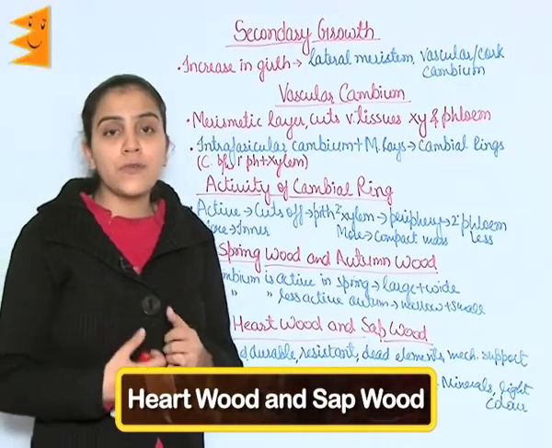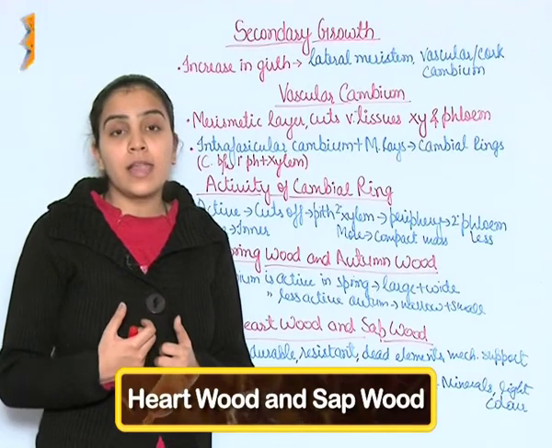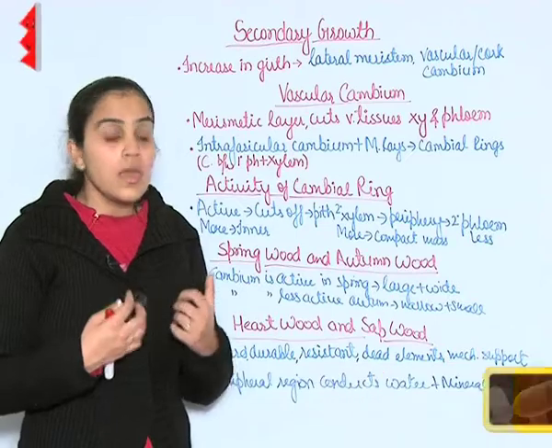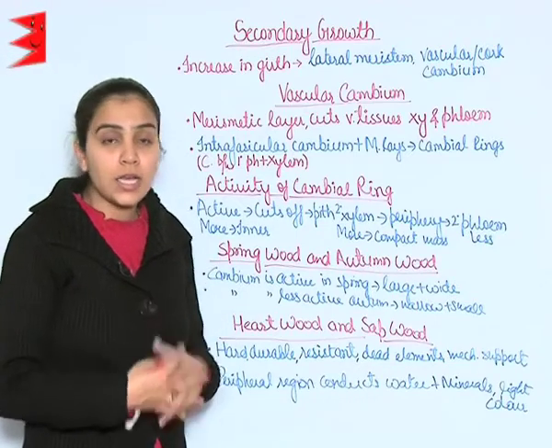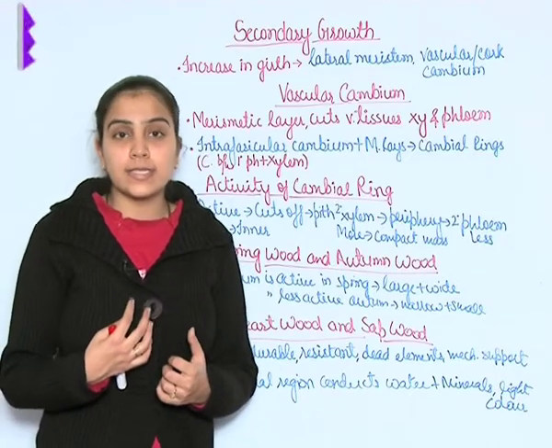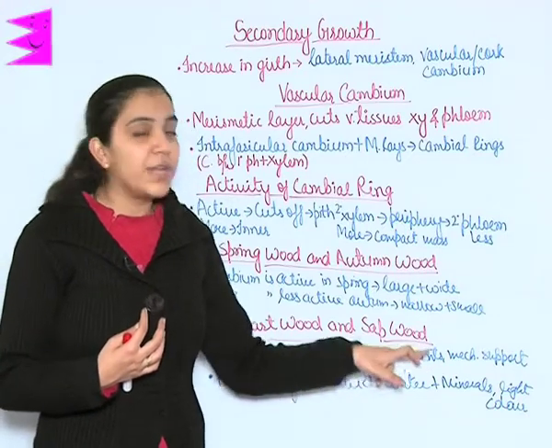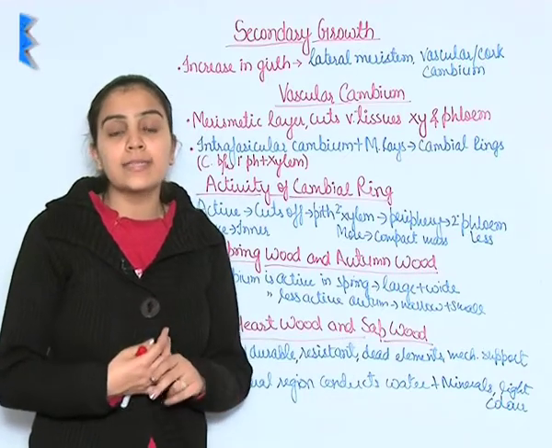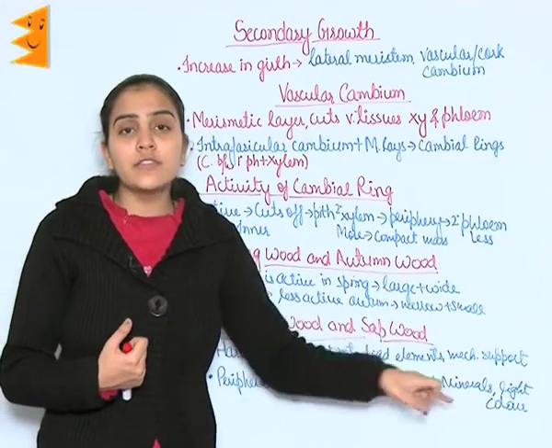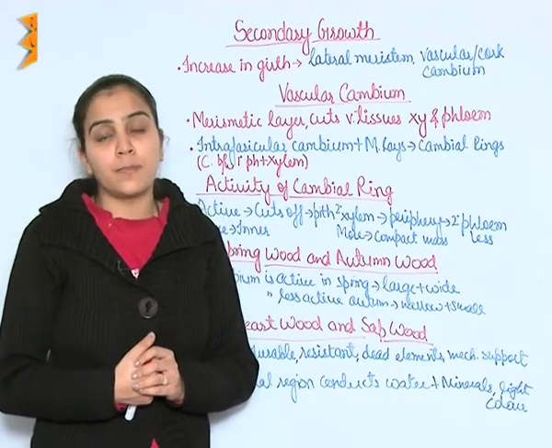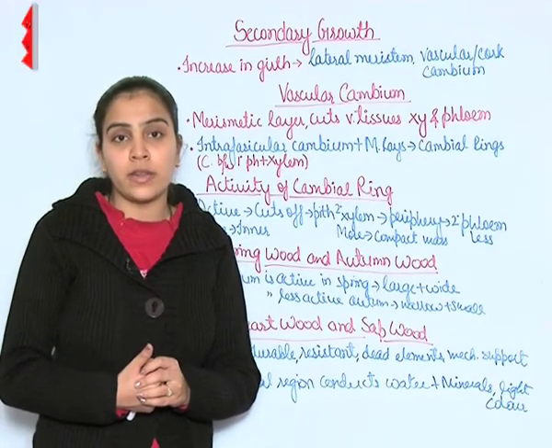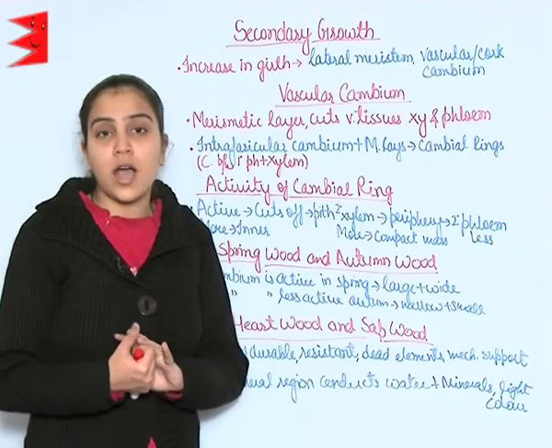Due to deposition of certain organic compounds like gums, oils, aromatic compounds, tannin, etc., the wood becomes dark in color, hard, durable, and resistant to insects and pests. It is usually made up of dead elements and highly lignified cell walls, and it is responsible for the mechanical support of the plant. It does not help in conduction of water and minerals, and this is known as heartwood.